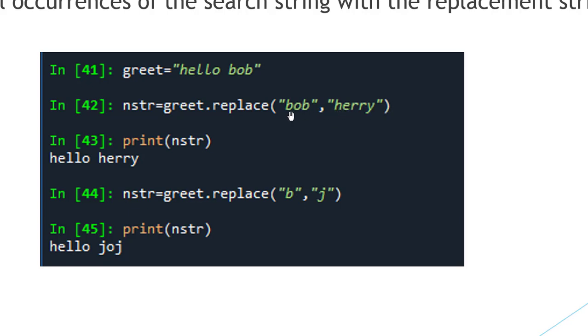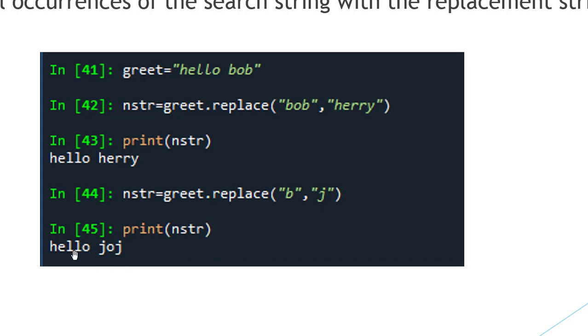Here we want to replace Bob with Harry, so we write Bob and after that the new string Harry. Now we are printing our new string, that is hello Bob is converted into hello Harry in the new string. We can also replace a single character in the original string. So here we are replacing B with J.